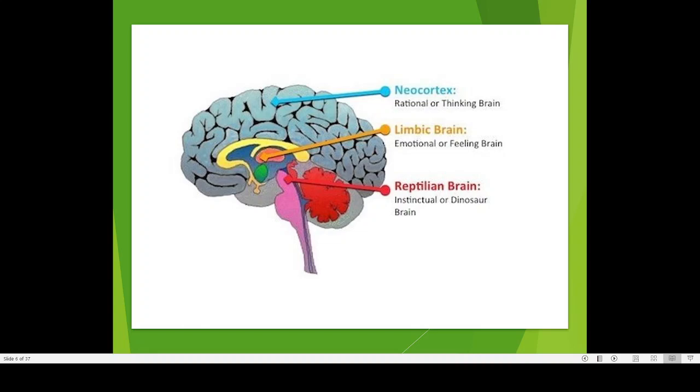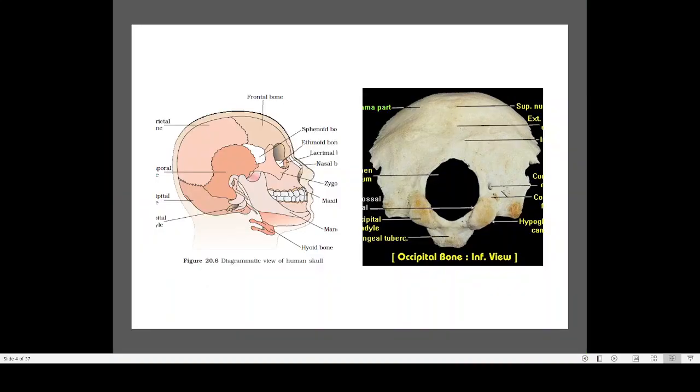They do not have a lot of thinking capacity. Fishes do not have a lot of thinking capacity. But mammals have a higher thinking capacity, because of this part of the brain called the neocortex. The neocortex helps mammals to think more and take more logical steps. So that is one reason for the success of mammals. Mammals are able to survive in different environmental conditions because they have a well-developed brain, and this well-developed brain has a highly developed region known as the neocortex.